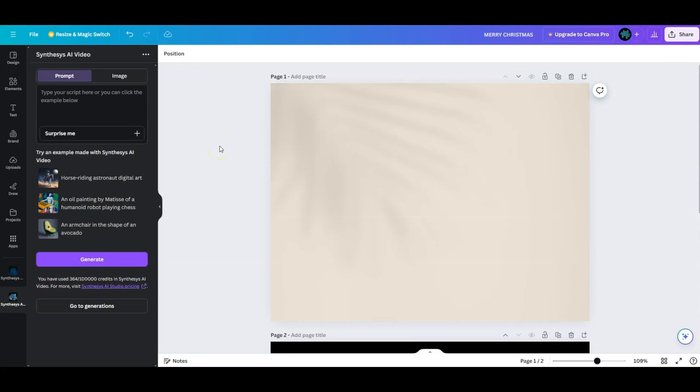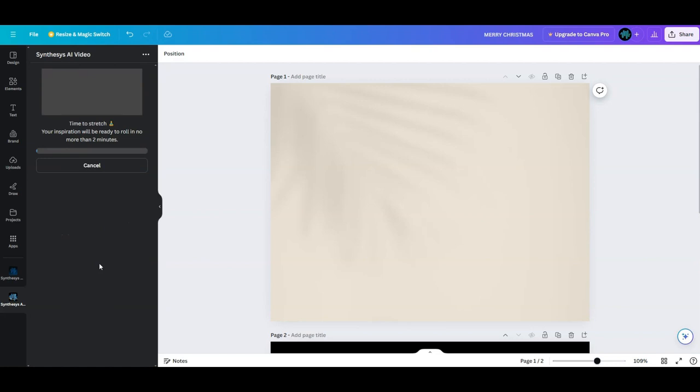Hello everybody. So today we are going to see the Synthesys AI video app inside of Canva. So this is how the interface looks. The app is located out here. You have a text box out here to enter your text prompts. So for example, let me type in a simple text prompt. All right, my prompt is frog on a lily pad 3D animation. So now I'm going to click on generate.